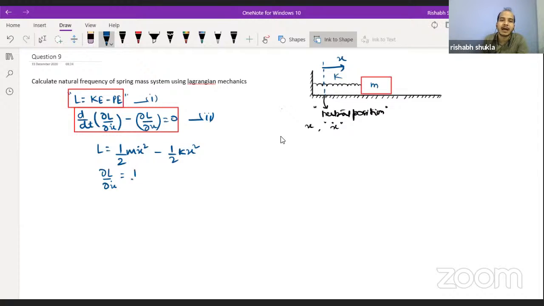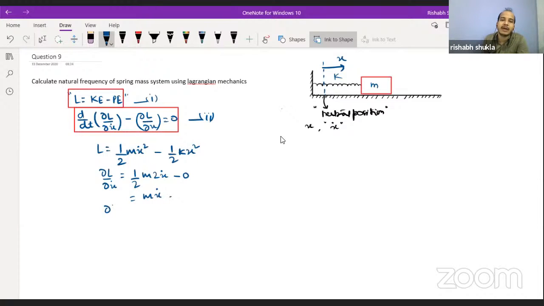That will be half m into 2x dot minus 0, which is m x dot.